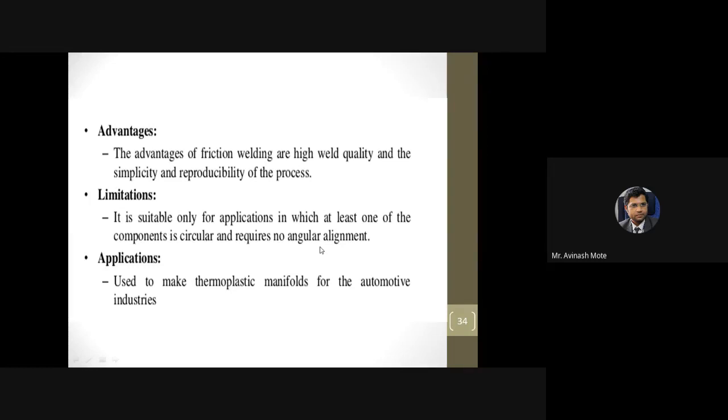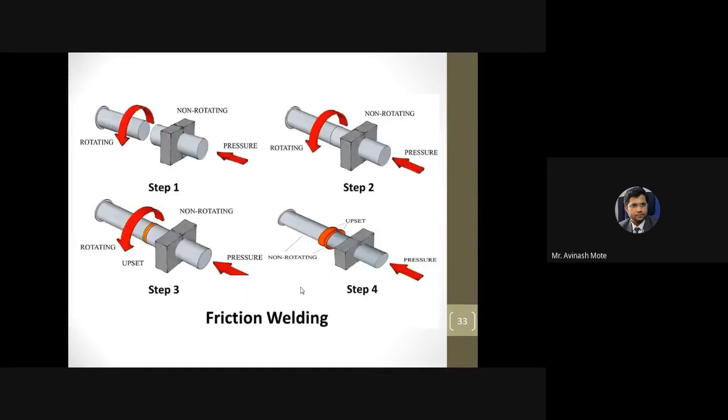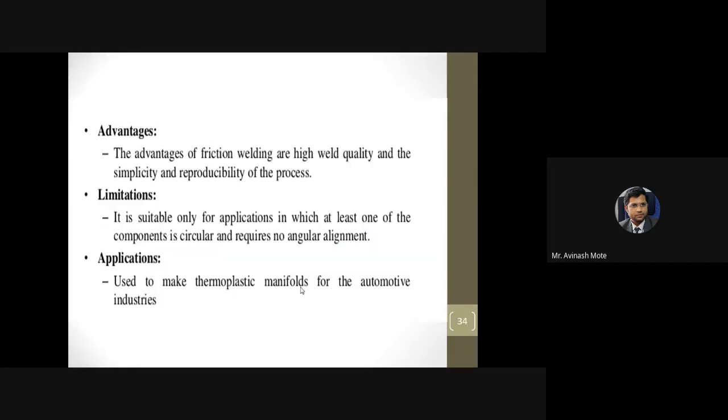So it is possible for other parts also, but preferably it should be a circular one, so that we can get a homogeneous joint. It is used to make thermoplastic manifolds for the automotive industry. I think I don't have the figure for that. If you see the engines, there are manifolds, and those manifolds are welded together by using friction welding.